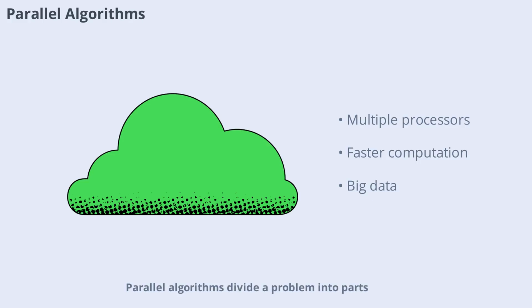Parallel algorithms divide a problem into parts that can be solved simultaneously on multiple processors. This approach can greatly speed up computation, especially for large datasets or complex calculations. Parallel algorithms are essential in modern computing, from scientific research to big data analysis.